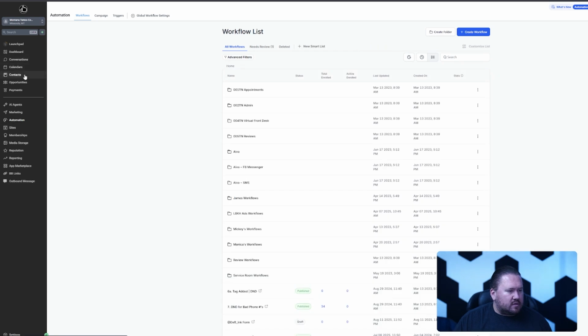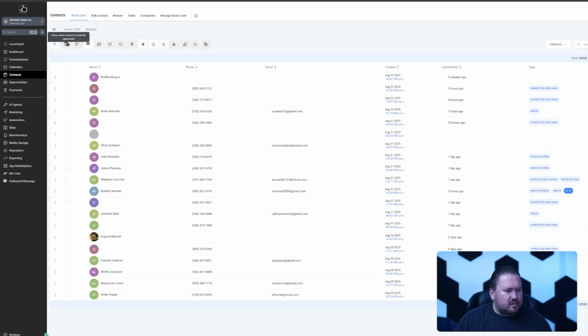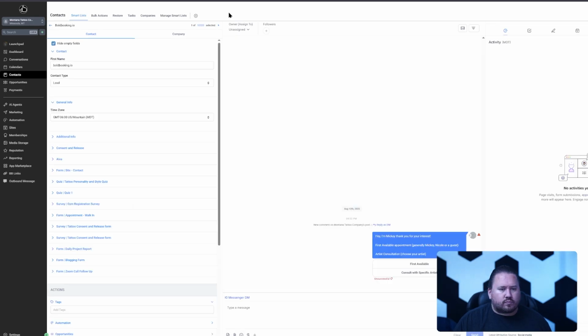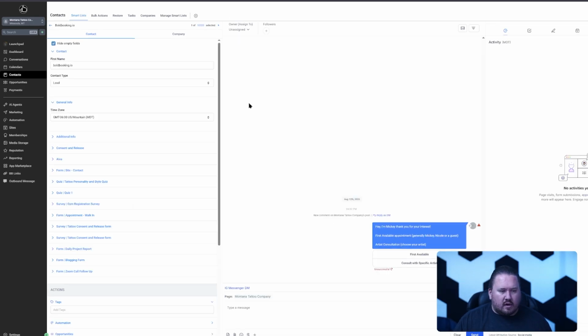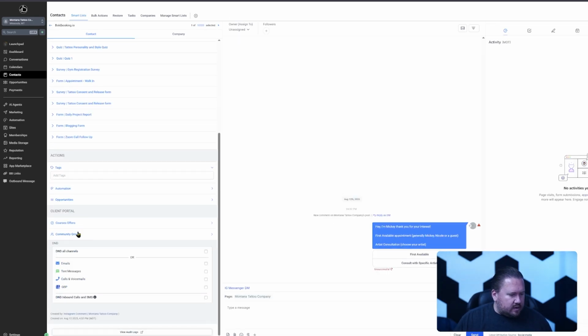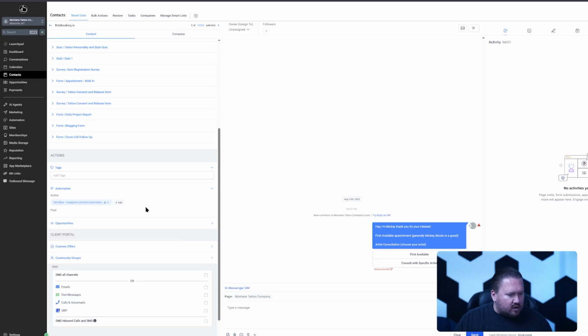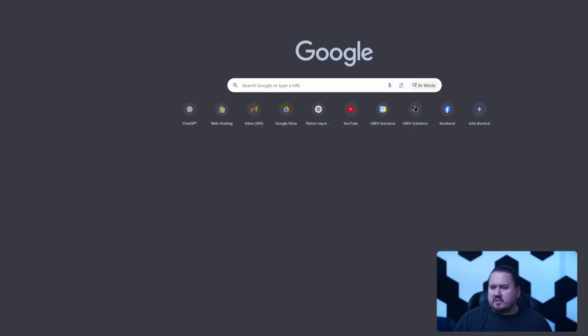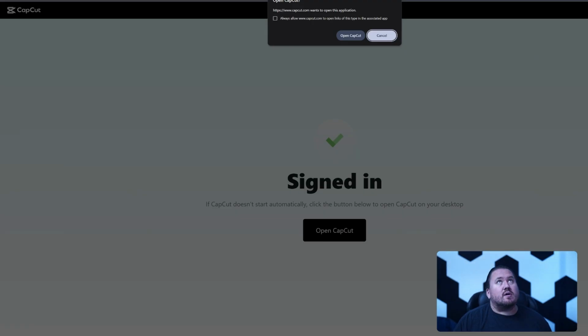Now let's go this other way. Go to BoldBooking as a contact, and then we can go down here and see which automations are running. So it's only this one automation. Maybe that was the last message I'd sent to myself and I haven't seen it in a while.